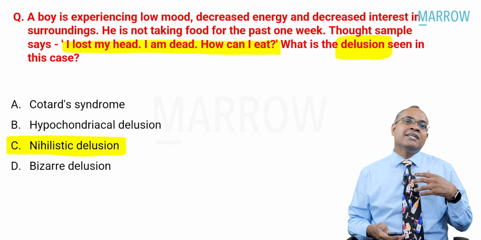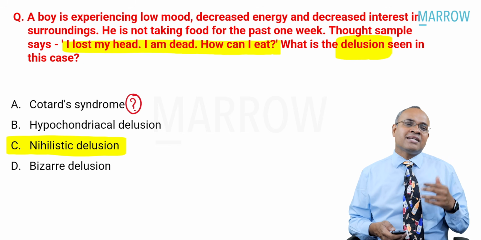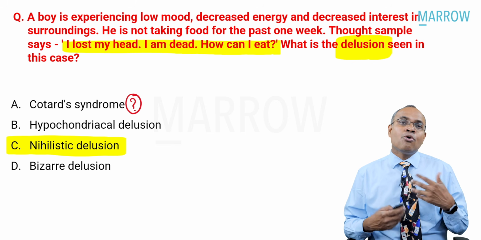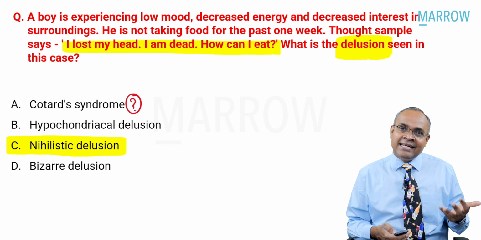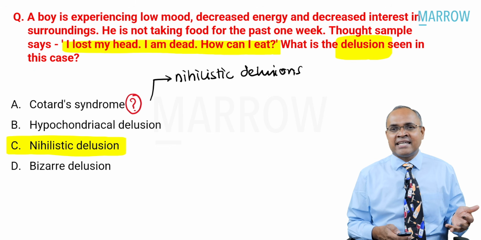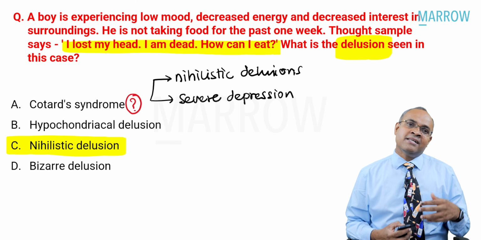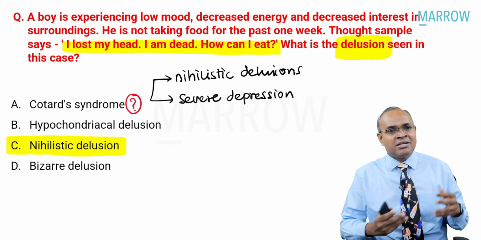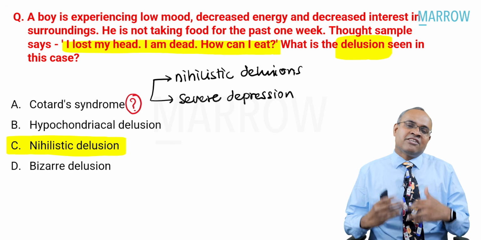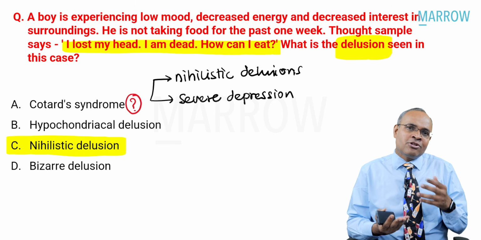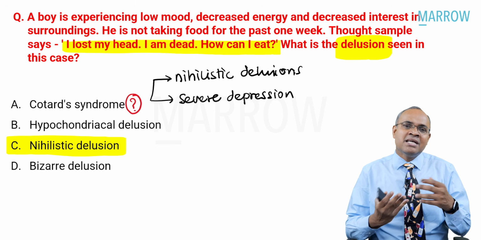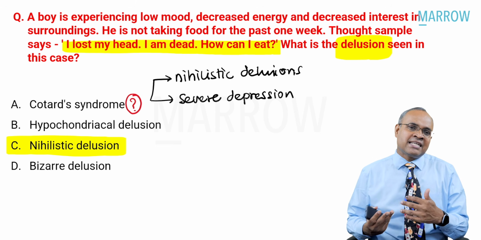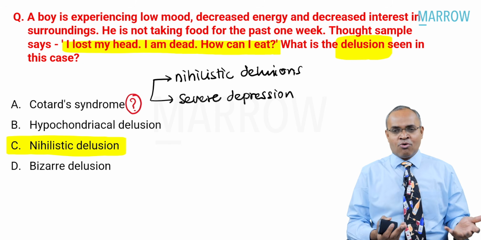Now, this being a recall question, students recall different things. Some of the students said there was Cotard syndrome in one of the choices. Is it Cotard syndrome? Cotard syndrome is basically a condition where you see nihilistic delusions in severe depression patients. In this patient also, it does look like the patient has depressive symptoms. It is just 1 week of symptoms, but it does look like depression symptoms and nihilistic delusions. Maybe it will turn out to become Cotard syndrome.